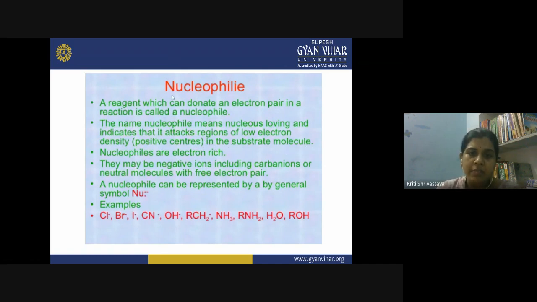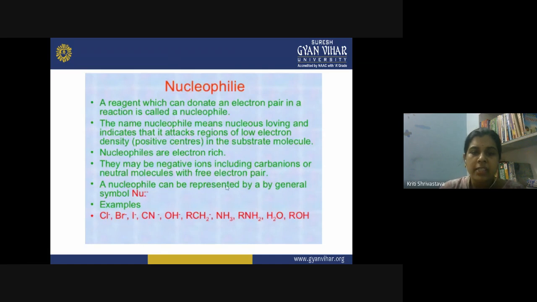Now, nucleophilic species are generally electron rich, and they may be negative ions, including carbanions, or a neutral molecule with a lone electron pair. So generally, heteroatom containing species have a lone pair over them. Nitrogen, oxygen or any halogen contain lone pairs on them. These lone pairs can donate into the positive center or electron deficient center, so they become nucleophiles. Generally they also contain a negative charge, so in that case also they become a nucleophile.